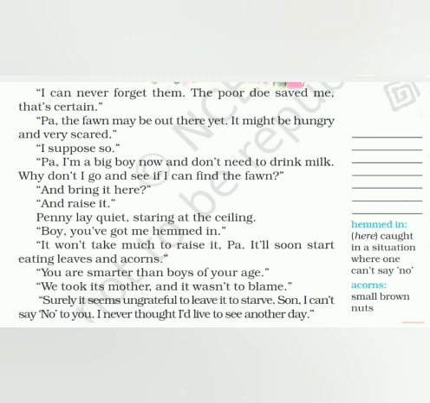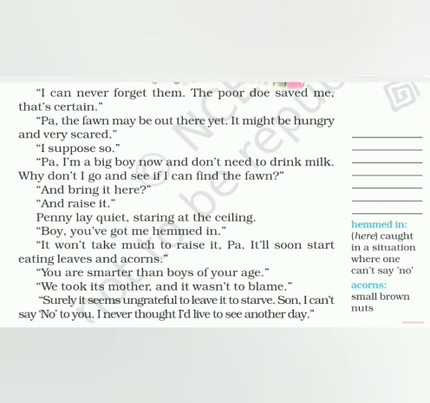We took its mother and it wasn't to blame. Then he's still further trying to convince his father and telling him, Father, Papa, we took its mother, we took the fawn's mother, and it was not to be blamed. We cannot blame the doe for that. So why do we have to punish the fawn also for that? The mother we killed. So it becomes our responsibility to take care of the fawn because we killed its mother.